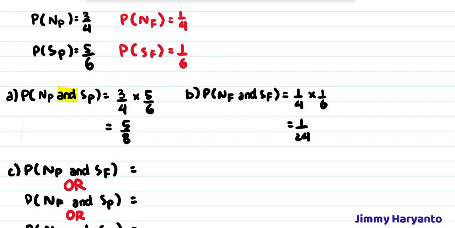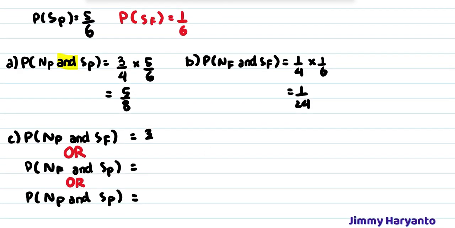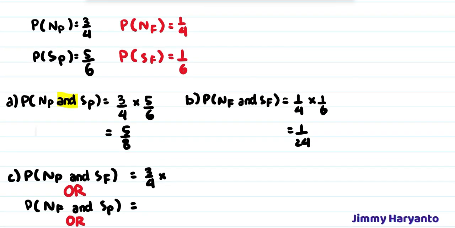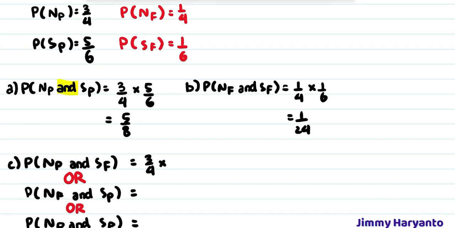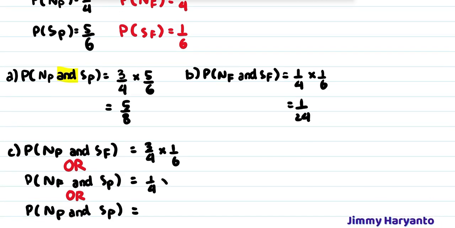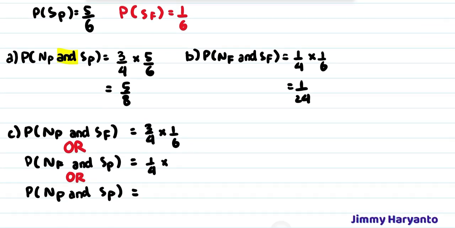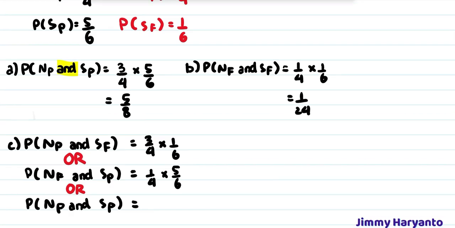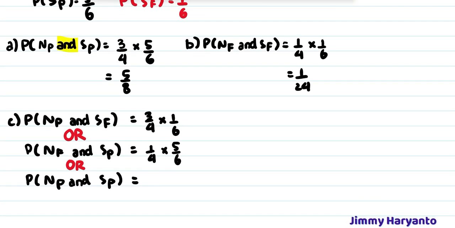For this one, Noah passes is 3/4 times Sunja fails is 1/6, and Noah fails is 1/4 times Sunja passes is 5/6, and then pass and pass is 3/4 times 5/6.